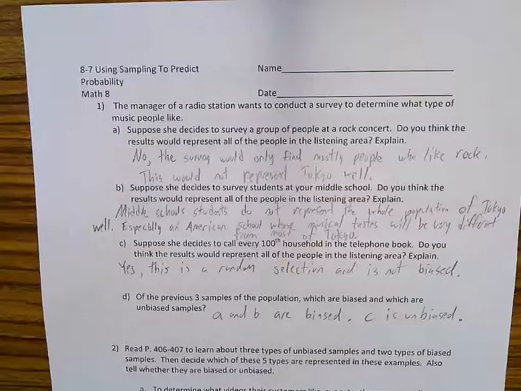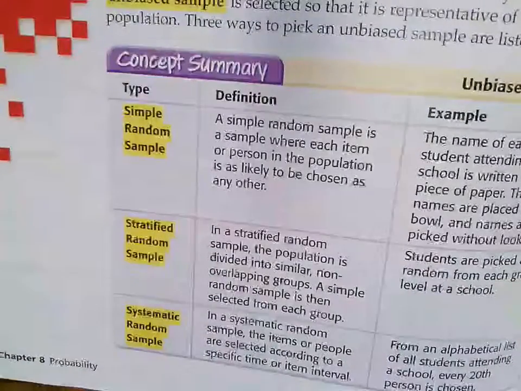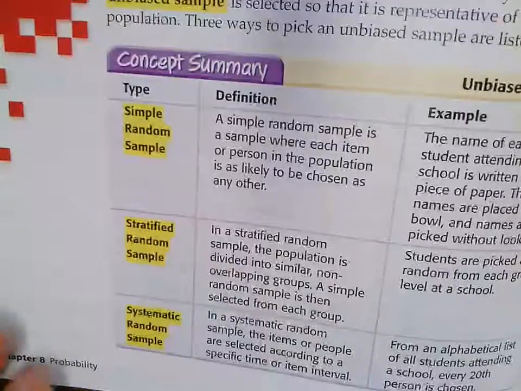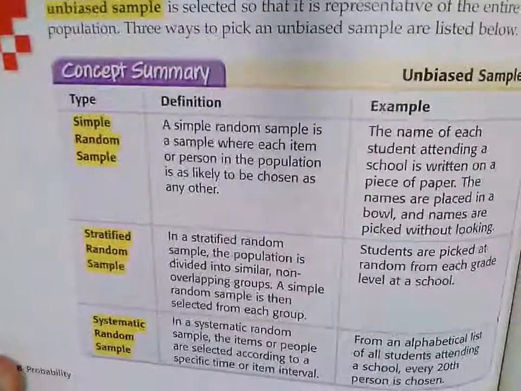In this next section, you're supposed to turn to page 406 and look at these different ways of sampling. And if we look here at the bottom, these ones on page 406 are all unbiased ways of sampling. These are the good ways. These are actually the ones that are really important for you to learn.